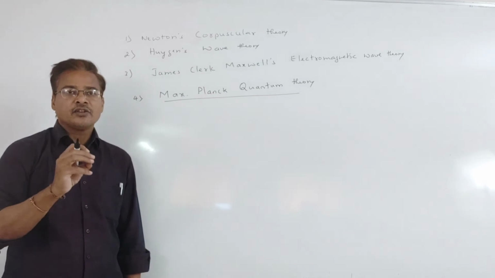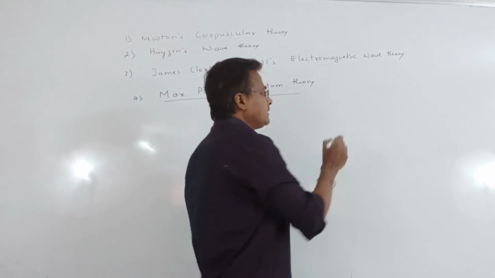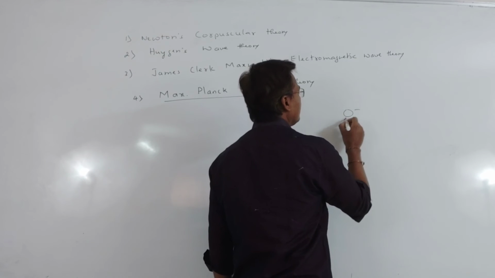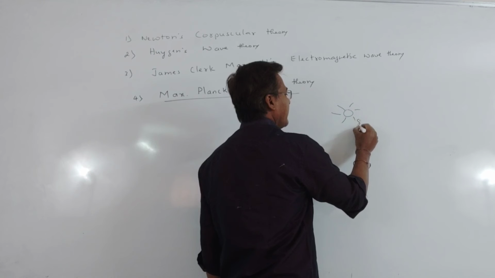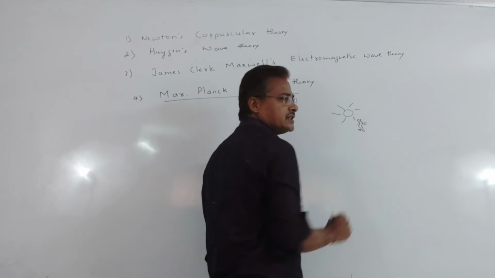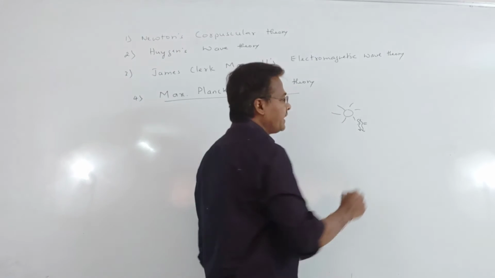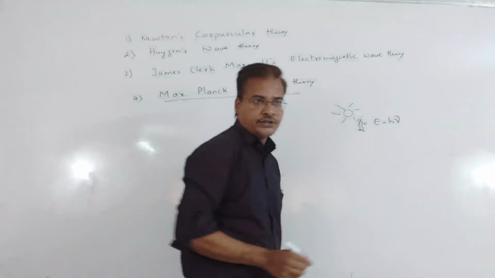From the sun to the earth, the light that comes is in tiny packets of energy. Each packet gives energy E equal to h nu.